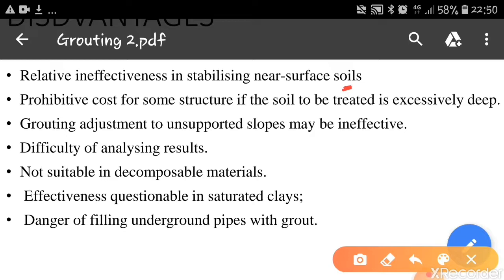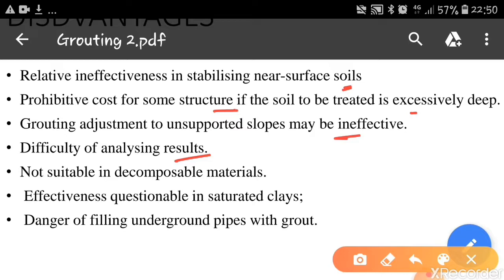Second thing is prohibitive cost for some structures if the soil to be treated is extensively deep. This is also one of the disadvantages. If you want to strengthen the soil at a much greater depth, then it will prove to be a little expensive. Grouting adjustments to unsupported slopes may be ineffective. Using this technique, it is difficult to strengthen unsupported slopes, because on a slope, not much soil is available to strengthen. That's why it is difficult to strengthen slopes, and difficult to analyze the results.